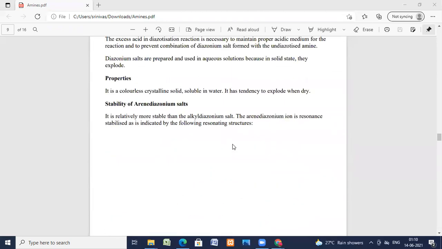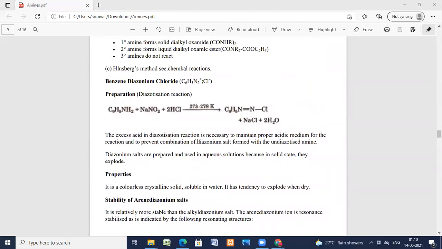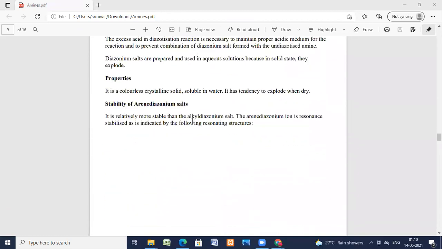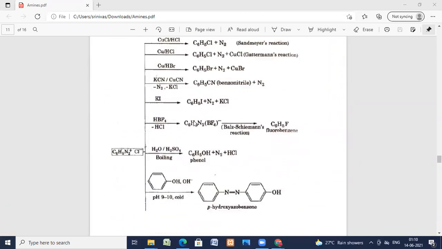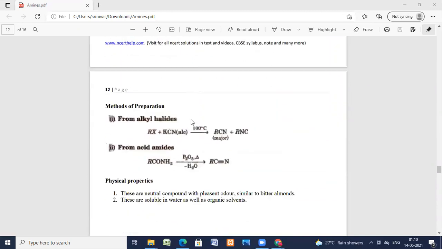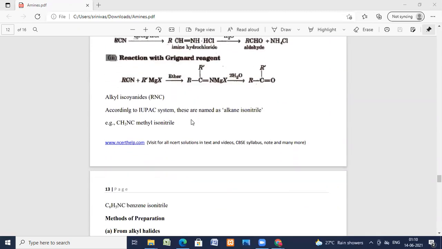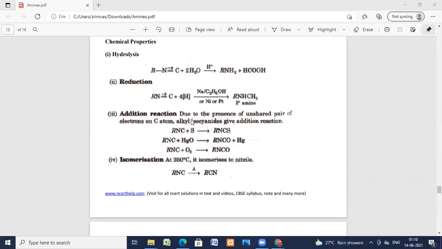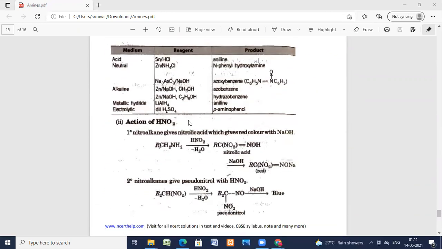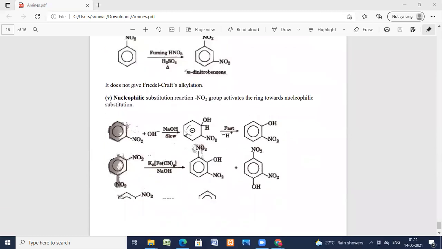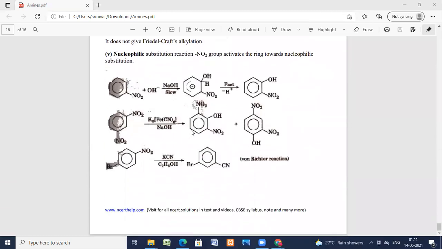So today's class, what I've dealt with is benzene diazonium chloride, preparation, properties, stability, resonance, chemical properties, and cyanides preparations and properties, isocyanides preparation and properties, nitro compounds preparations and properties. I hope everybody has understood today's class. It is slow, but this is the way a reaction should be explained. Thank you for listening to my class.